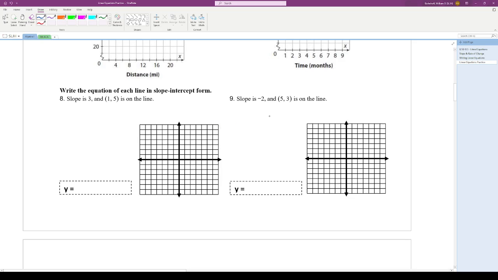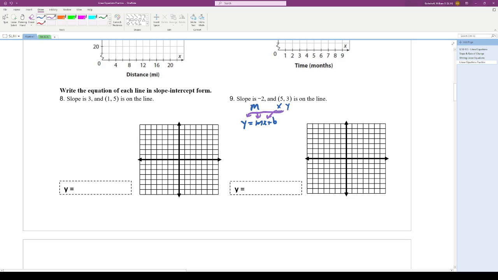Here again we have slope and a point, so we're going to have to find the y-intercept before we can graph. We looked at that yesterday as well. We identified our slope, and then we said that since this point lies on the graph, this must be a valid x-y combination that makes our equation true. So we write our equation y equals mx plus b, and we plug in all of the things that we know about. So we know the slope is always going to be minus 2, and we know that when x is 5, y is going to be 3.